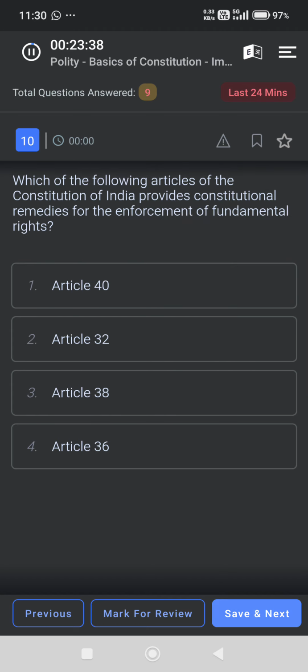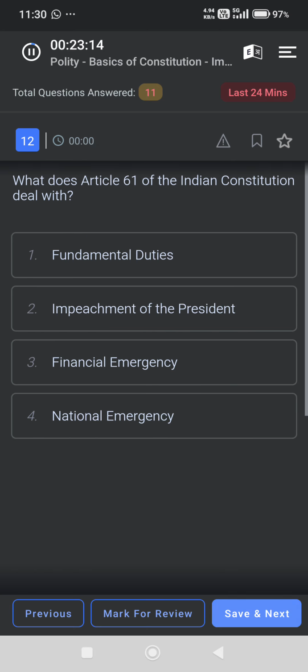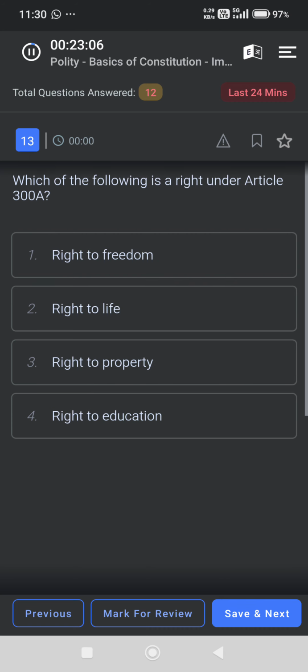Articles 5 to 11. Which of the following articles of the Constitution of India provides constitutional remedies for the enforcement of fundamental rights? Article 32. Which of the following articles of the Constitution of India defines that no child below the age of 14 years shall be employed to work in any factory or mine or engaged in any hazardous employment? Article 24. What does Article 61 of the Indian Constitution deal with? Impeachment of the President. Which of the following is a right under Article 300A? Right to property.